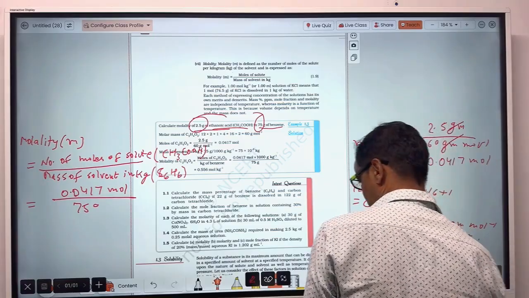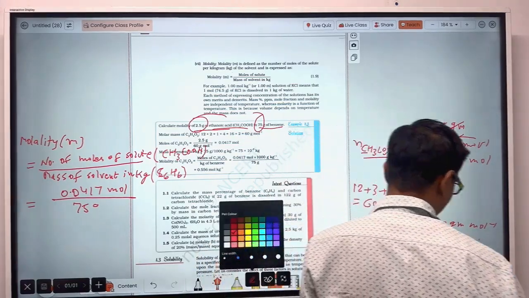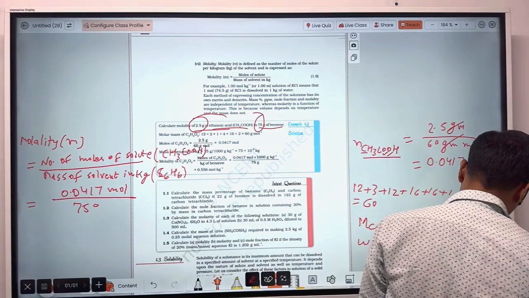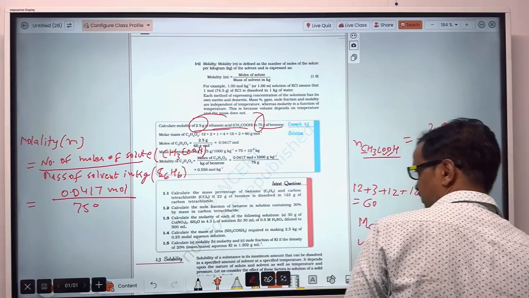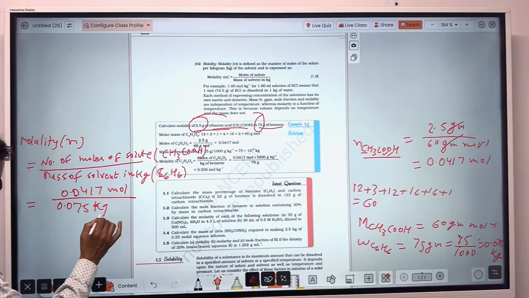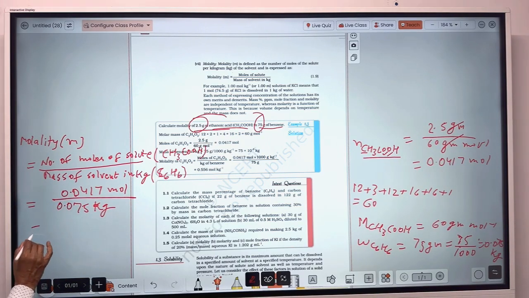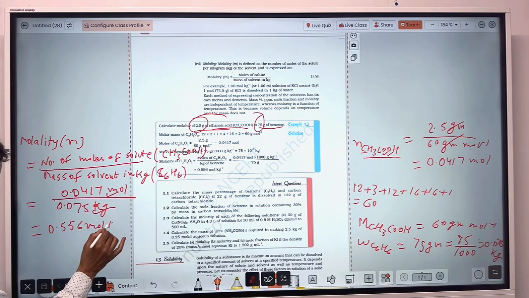So 75 upon 1000, that means 0.075 kg. After calculating this one, you will get 0.556, and that will be mole per kg.